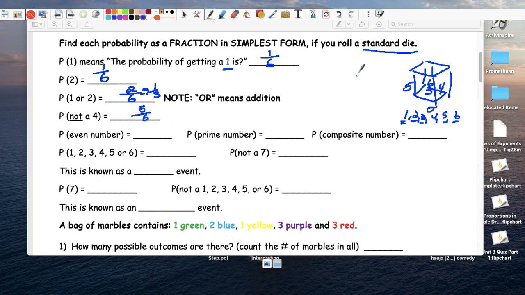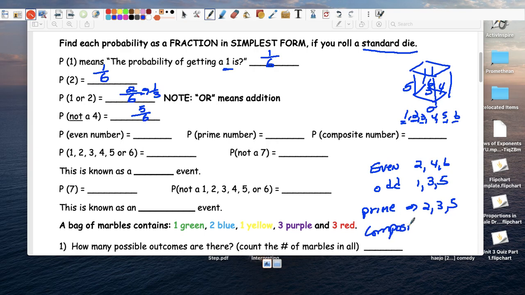Even number, right? What's an even number? Even numbers will be 2, 4, 6. Odd numbers will be 1, 3, 5. Prime numbers are the number 2, number 3, and number 5. And your composite numbers are 4 and 6. Okay. So probability of getting an even number.